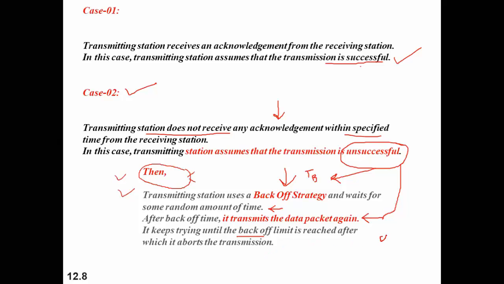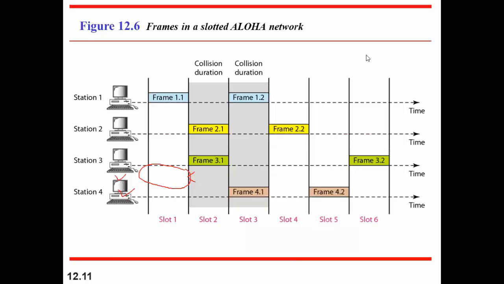Otherwise, this will be a case of infinite loop. We keep on trying and we keep on failing to send our transmit packet. So unnecessarily we are wasting our energy. We are wasting the bandwidth. So that's why it is saying that it keeps trying until the back-off time limit is reached, after which it aborts the transmission. It means we have reached the maximum limit, and after that, transmission is still not possible. It means there is some severe issue in the network, and that's why we are not able to transmit the packet, right? So that's all about pure Aloha.